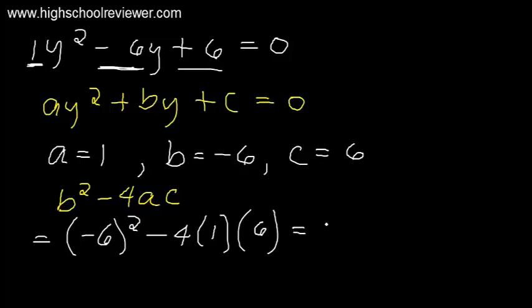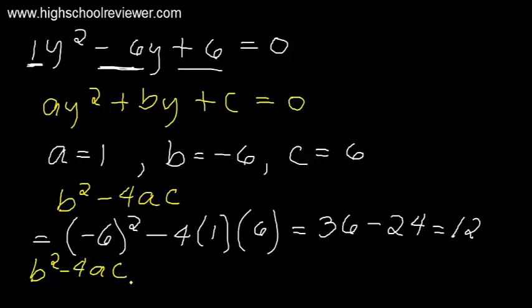So negative 6 squared is positive 36, minus 4 times 1 times 6, that is minus 24. So we have 36 minus 24, that is positive 12. So our discriminant, which is b squared minus 4ac, is greater than 0, but not a perfect square.